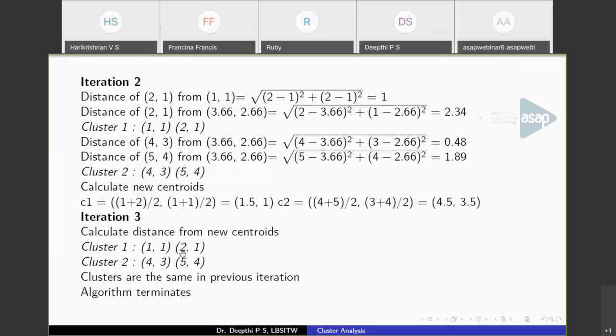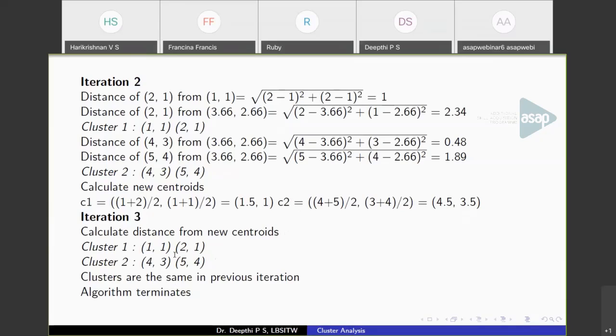So you can find that the clusters are the same as in the previous iteration. So in iteration 2, we got the same partition. That is the partition we get in iteration 3 also. So the clusters are the same, which means we don't have to calculate the mean again. The mean will be the same. So these are the final centroids, 1.5, 1 and 4.5, 3.5, and these are the clusters.